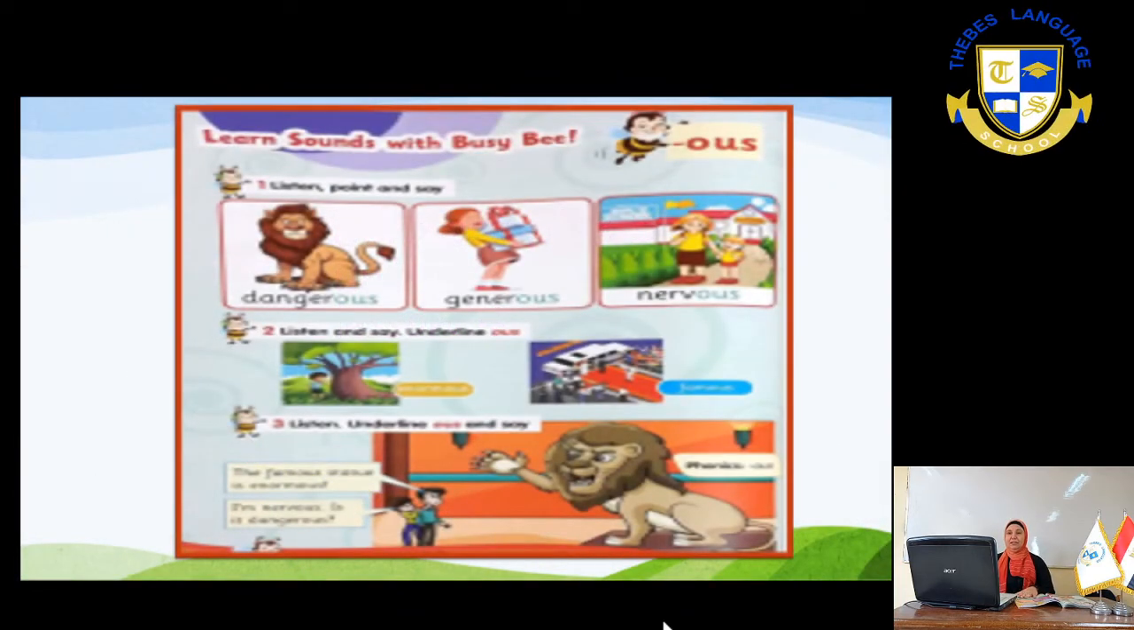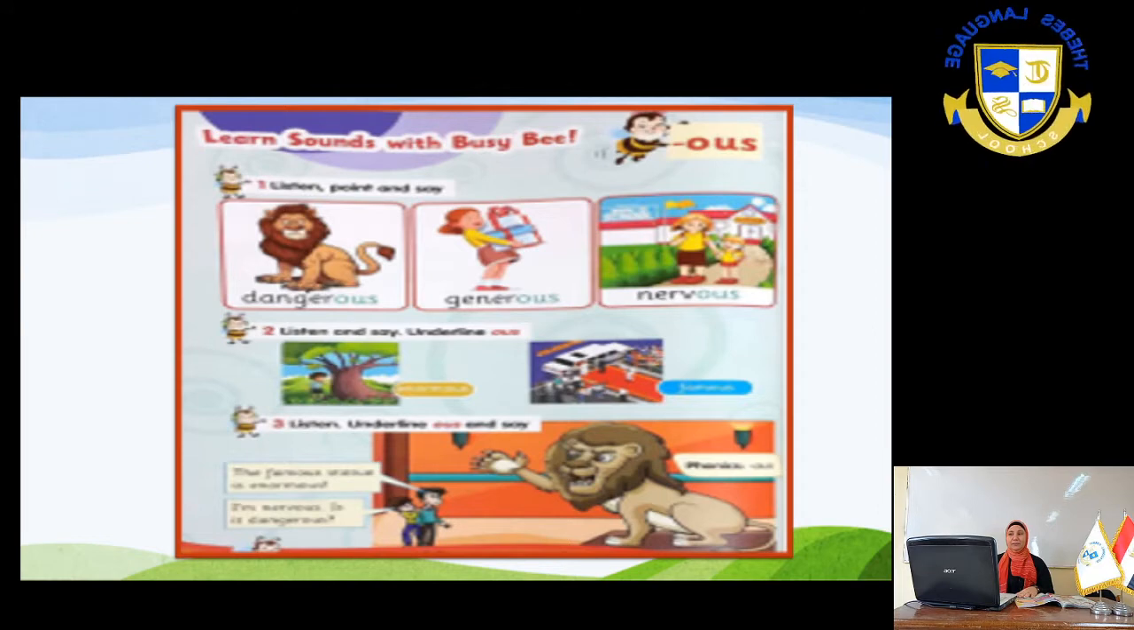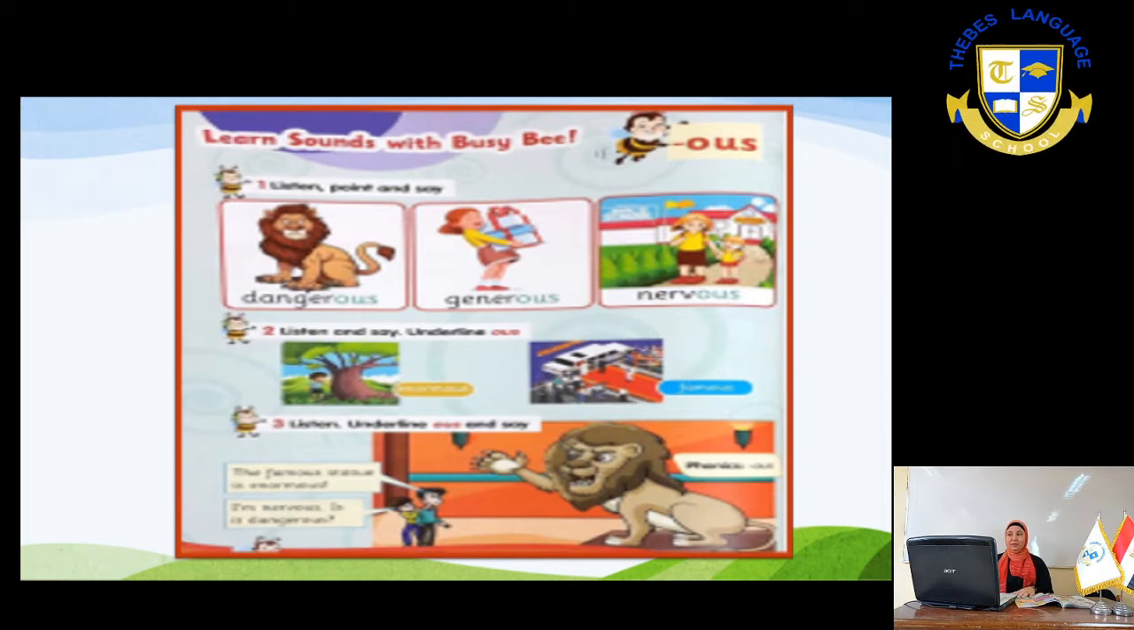Yes, slide 49. In front of you are some pictures. Let's read the pictures and listen carefully to me to figure out what our sound is today. Dangerous. The first one, you see the line, it's dangerous. Next picture is generous. Generous. Look at the third picture, the girl is crying. She's nervous. Nervous. Okay, now you know what our sound is for today.